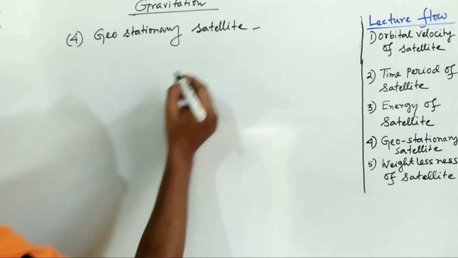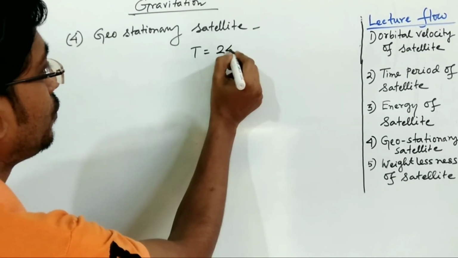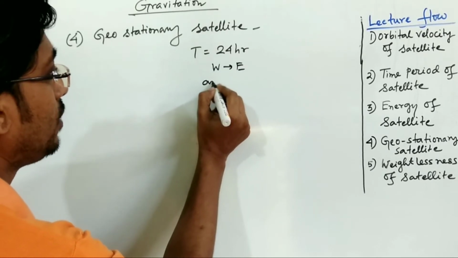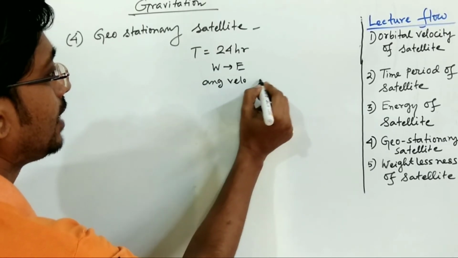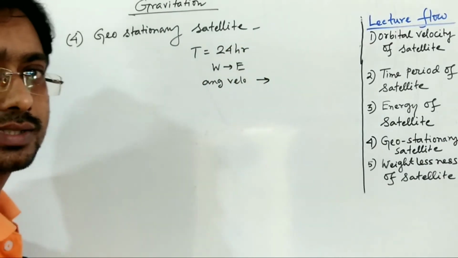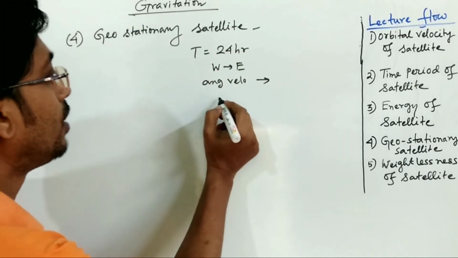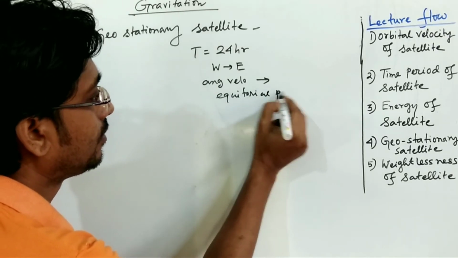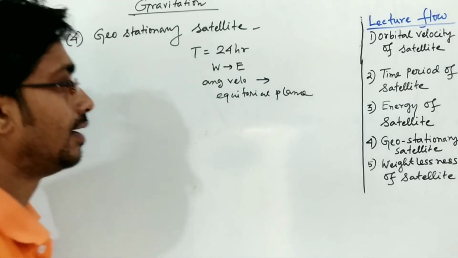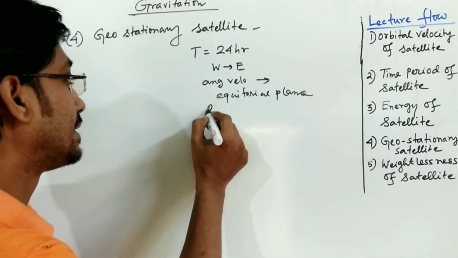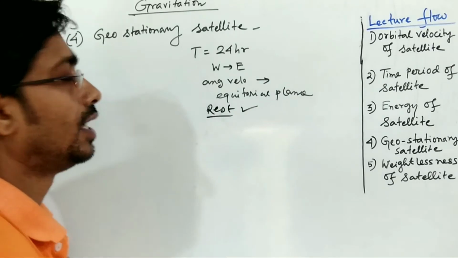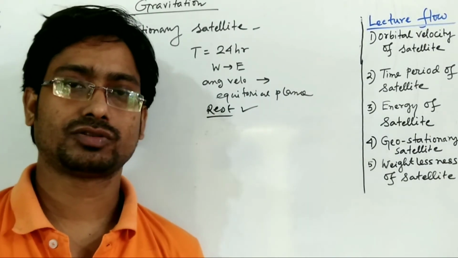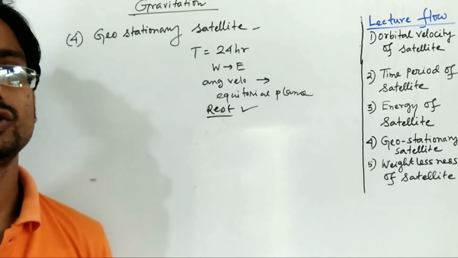So the conclusion is that the time period of the satellite will be 24 hours, it moves from west to east, its angular velocity will be exactly similar to the Earth's, it revolves in the equatorial plane, and it always looks at rest with respect to the Earth. That means the relative velocity of the satellite will be 0 with respect to the Earth. That type of satellite is called a geostationary satellite.